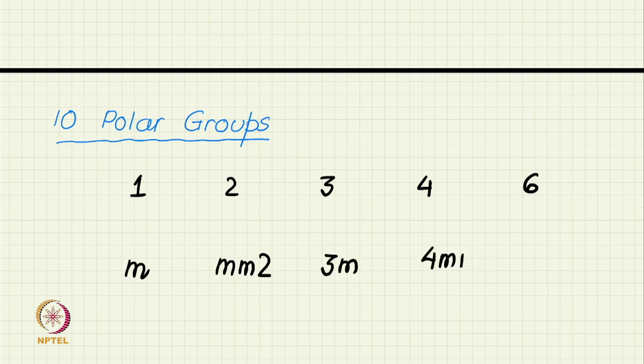So, 3m, 4mm, and 6mm. So, these are 10 polar groups which are capable of exhibiting the property of pyroelectricity. We have not discussed ferroelectricity here, but again ferroelectricity can also be shown by only these 10 polar groups. Thank you.